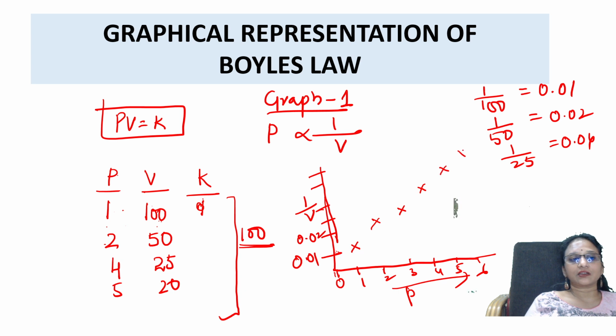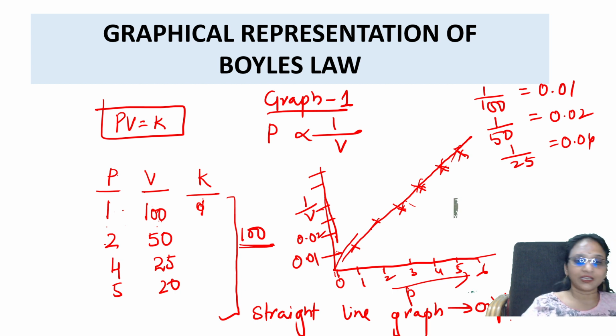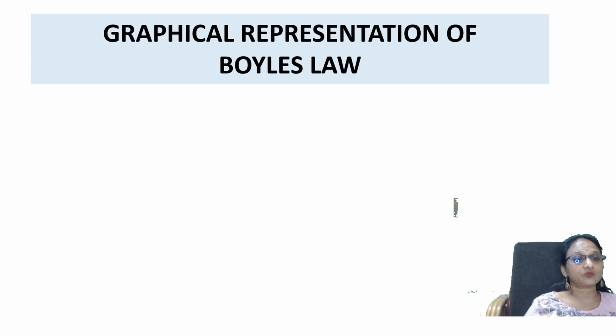You are getting a straight line graph which is passing through the origin. Yes, because I'm drawing with my writing pad, the line is not straight, but in the PV graph, you get a straight line graph which passes through origin. Easy, students? Easy.